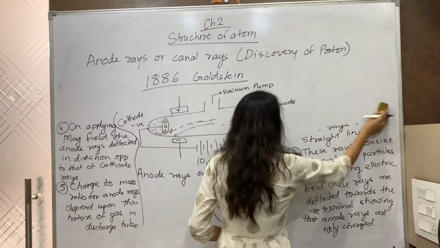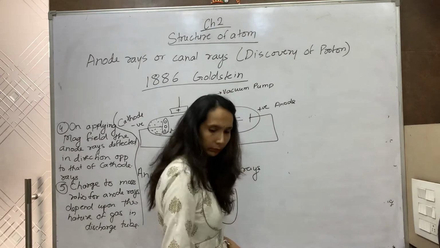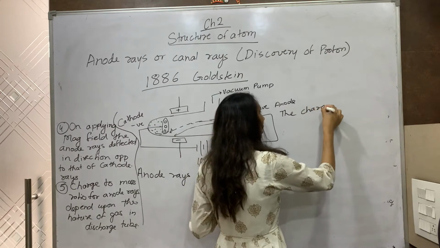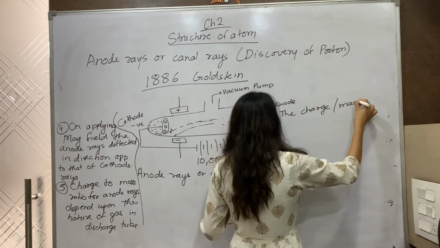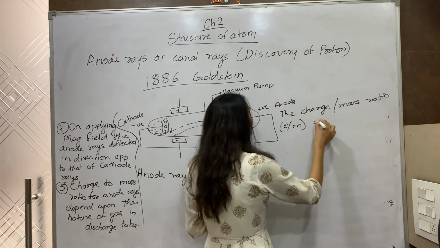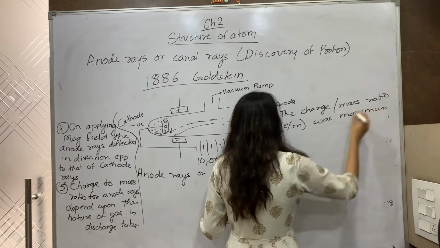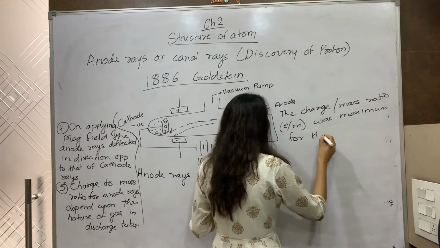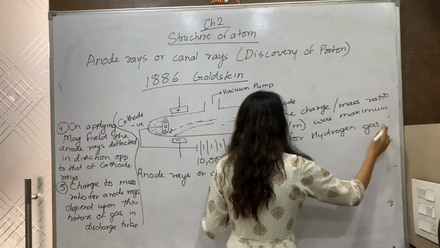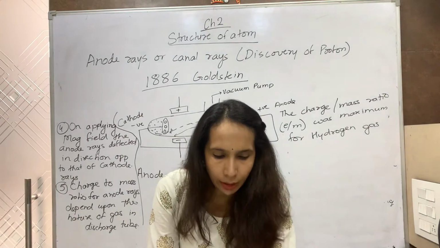And it was found that the charge to mass ratio, which I can represent by e/m, was maximum for hydrogen gas. The charge to mass ratio was highest for hydrogen gas.